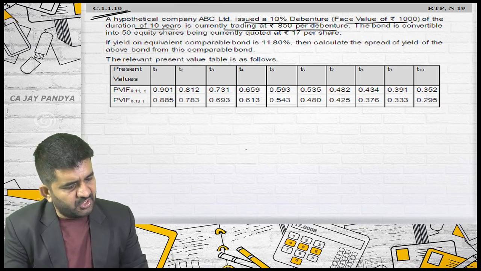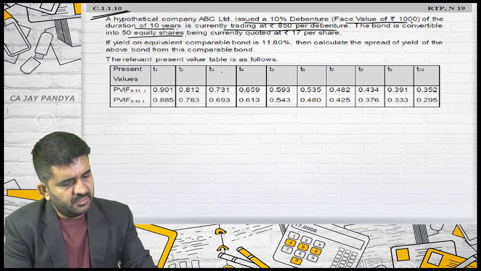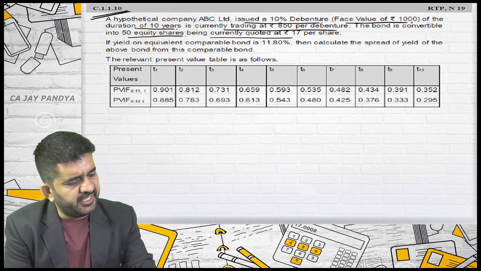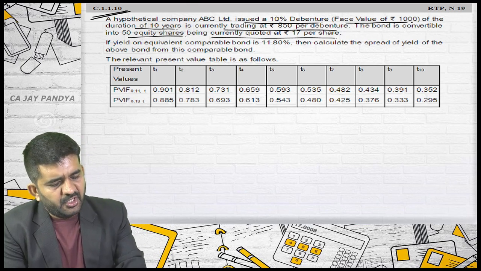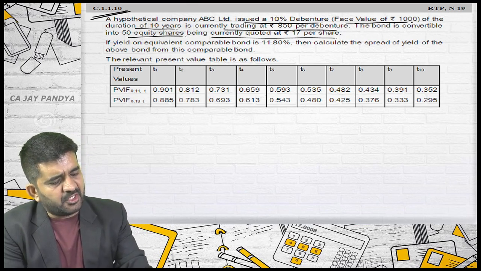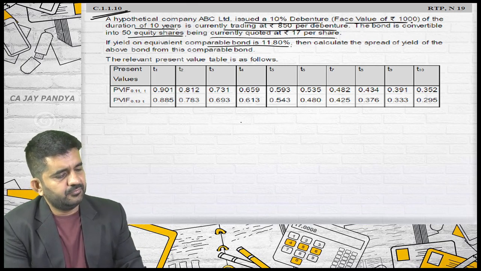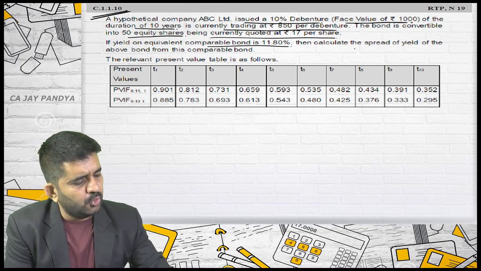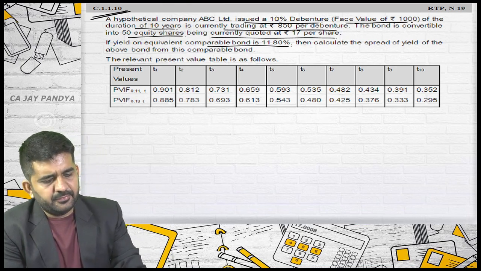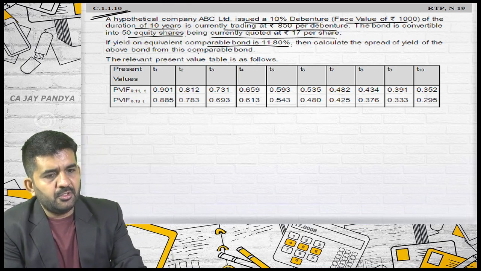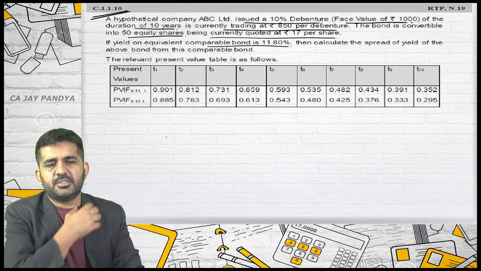The bond is convertible into 50 equity shares, being currently quoted at 17 per share. If the yield on equivalent comparable bond is 11.80, then calculate the spread of the yield above bond from this comparable bond. Start it.